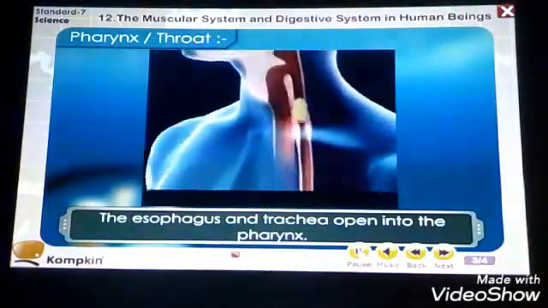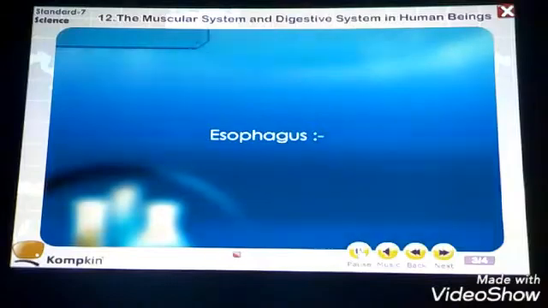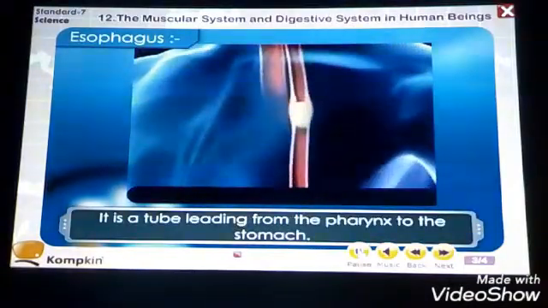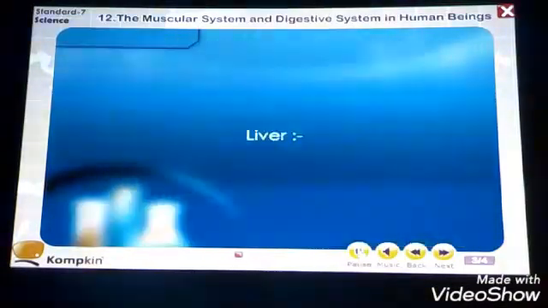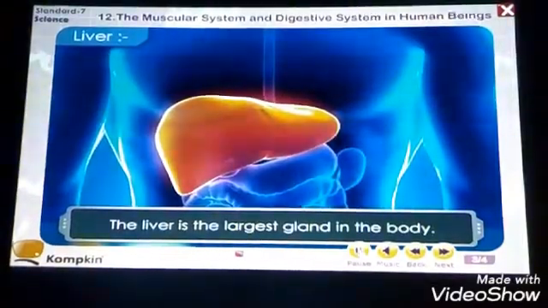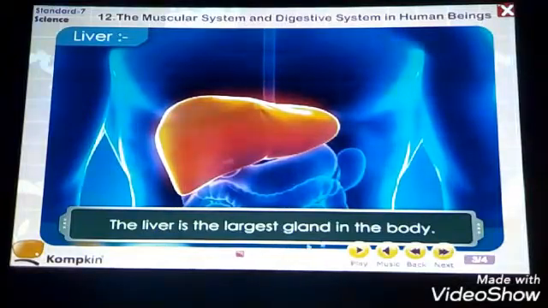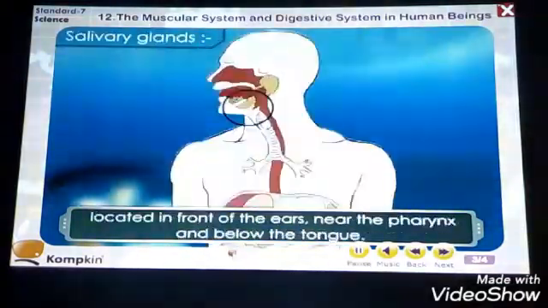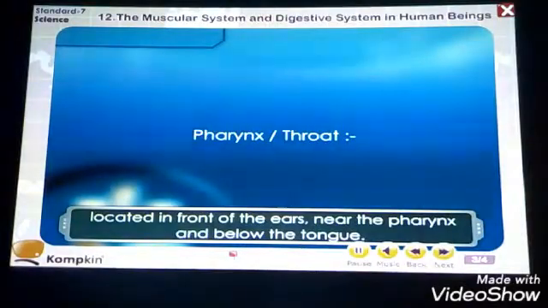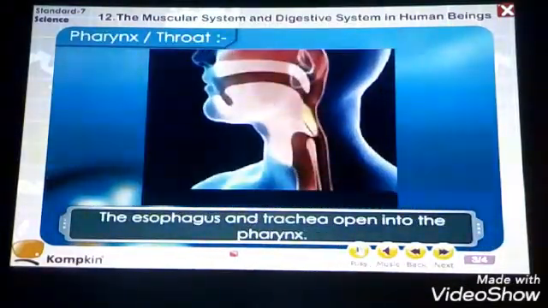The esophagus and the trachea open into a tubular structure. It's a tube. The esophagus and trachea open into the pharynx. Now what is a pharynx? Pharynx is a part where the throat starts.